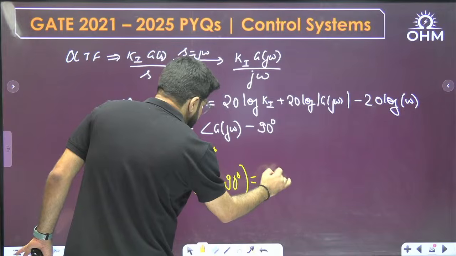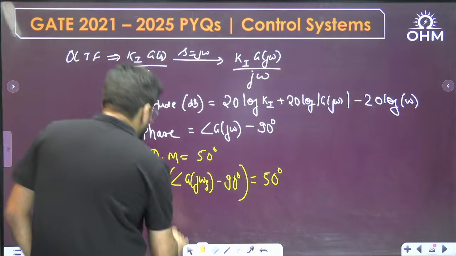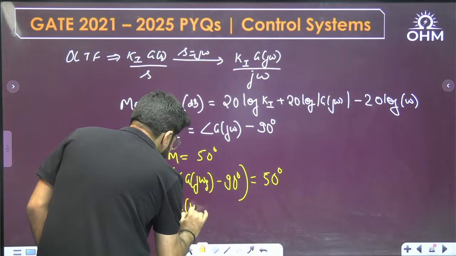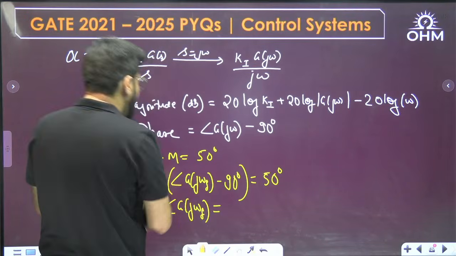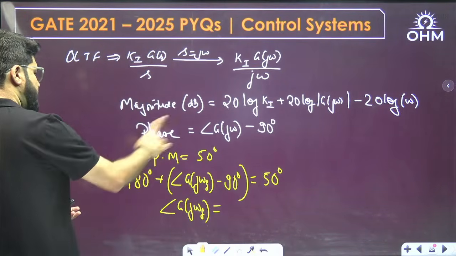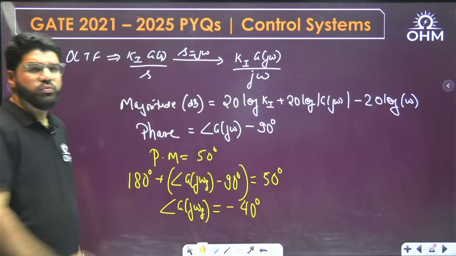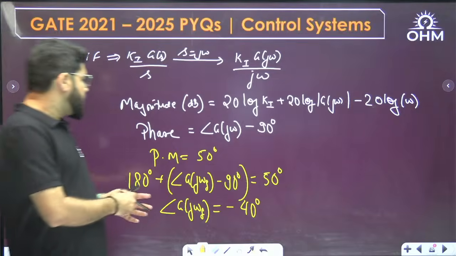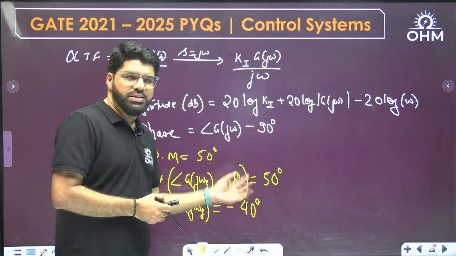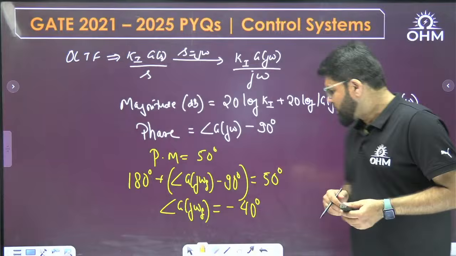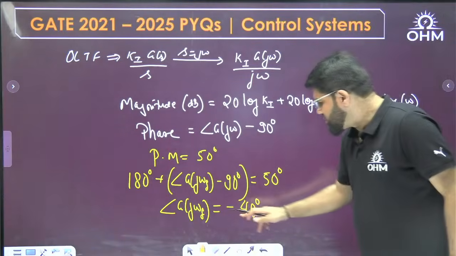This is 50 degree. So solving this, what is angle G(j omega g)? This is 50 minus 90, which is minus 40. Omega g is the gain crossover frequency. 180 degree plus the phase of the system at gain crossover frequency will give you the net phase margin. So angle G(j omega g) is minus 40.